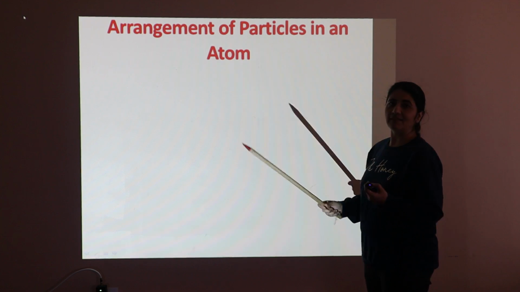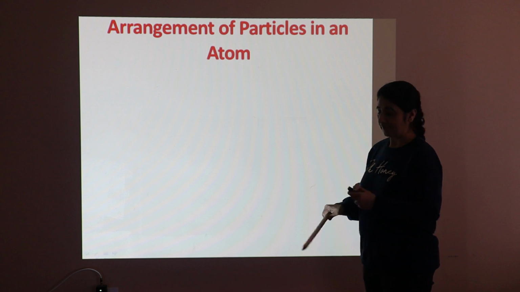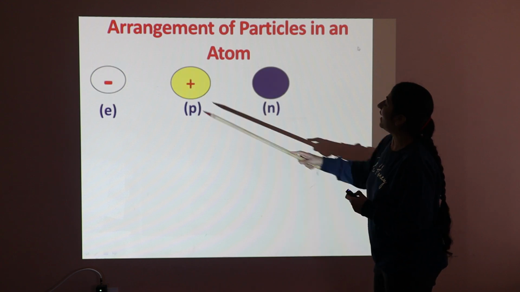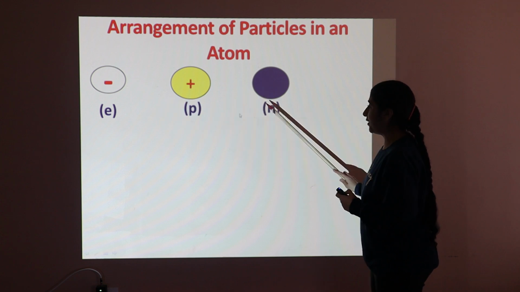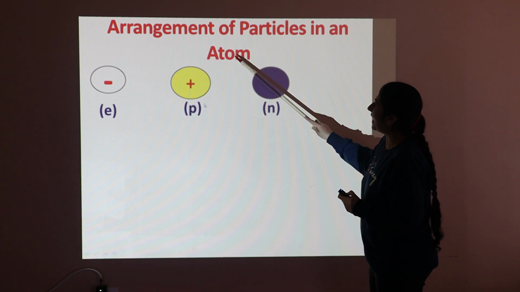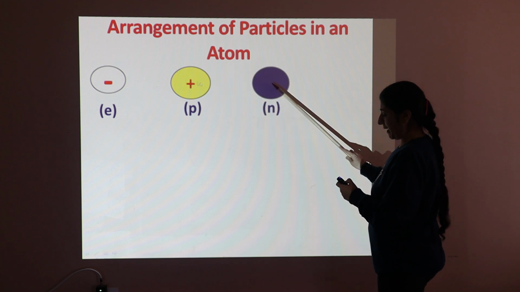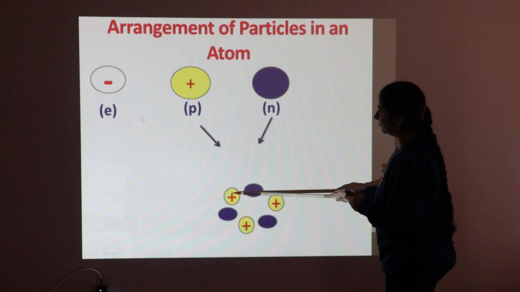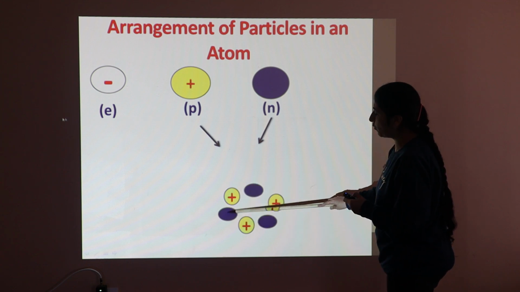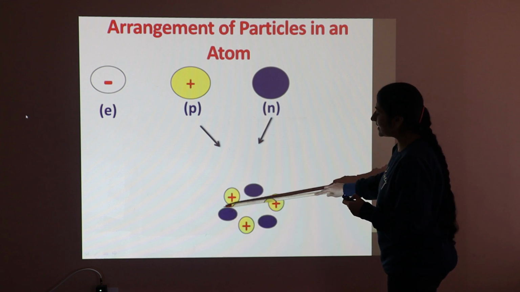Next, how are these particles arranged in an atom? We have three particles of the atom: electron, proton and neutron. In an atom, protons and neutrons are combined and concentrated in the center of the atom.